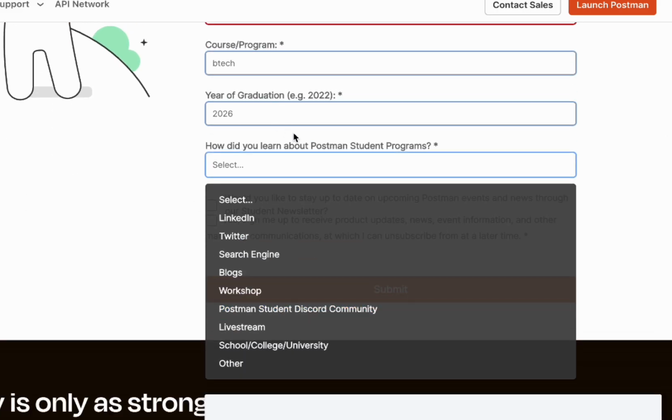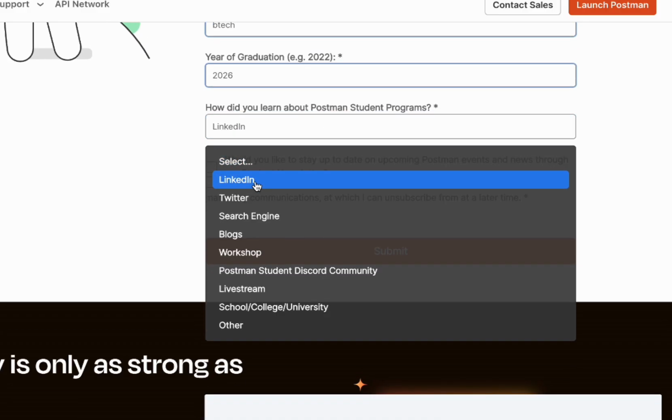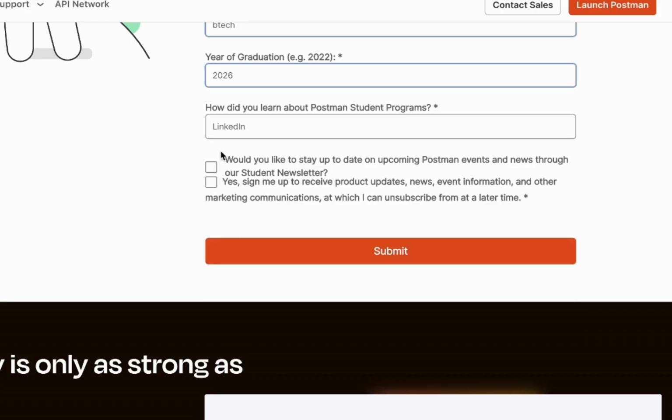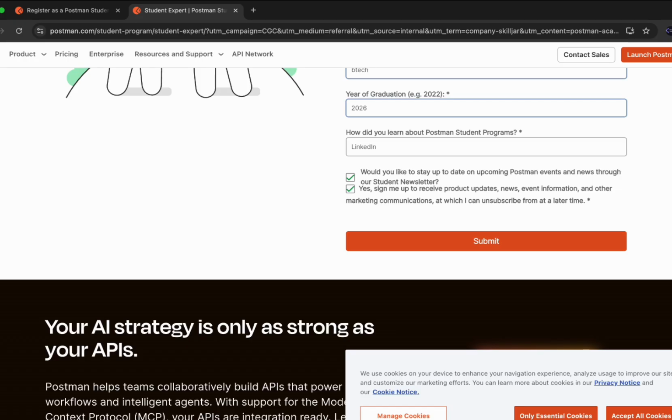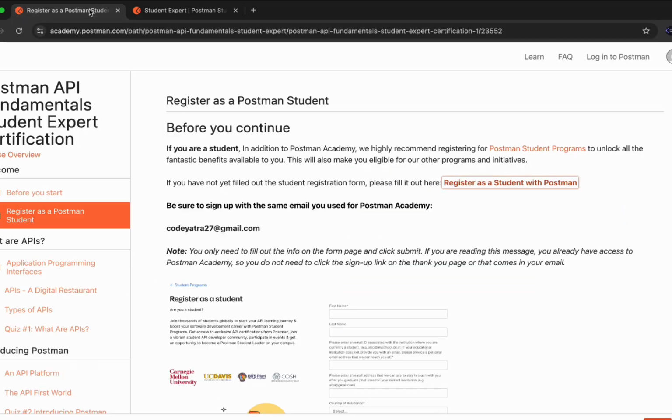Now here you have to say from where you learned about this program. I personally learned about it from LinkedIn, so I clicked on here, and this checkbox you have to check, and then submit this. If you submit, you will be registered here, and after that your next lesson will get opened.